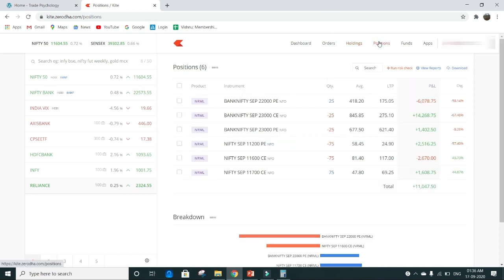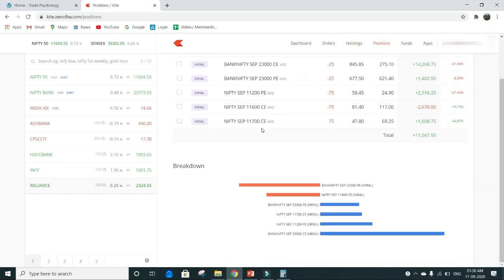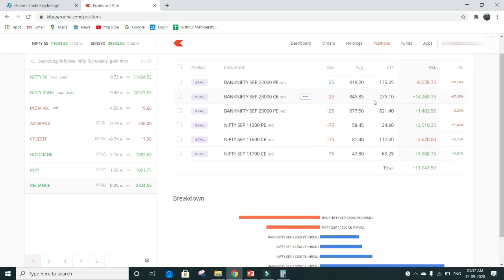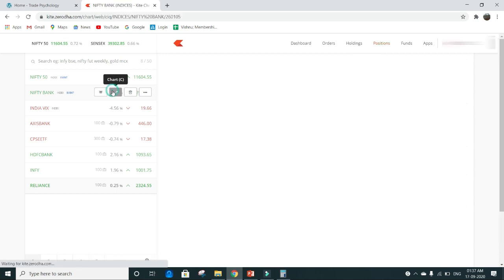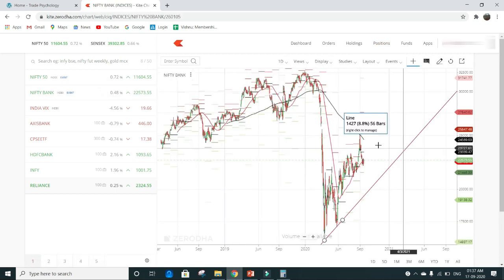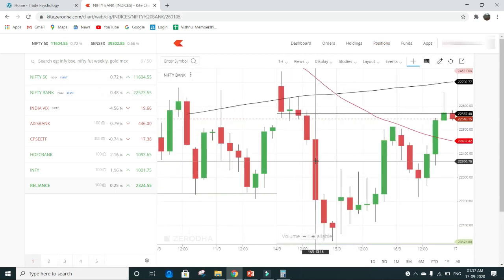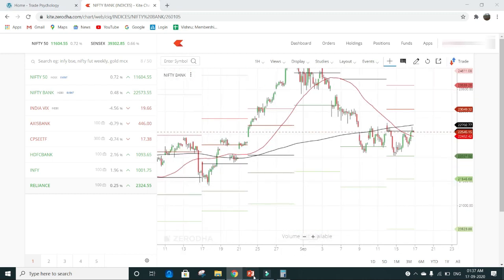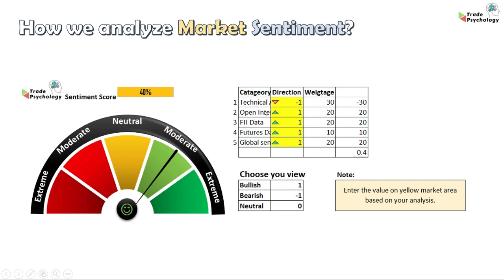And I also do options trading with weekly and monthly strategies, and here are some of the positions I'm currently holding. I've been trading with Nifty and Bank Nifty options, and you can see currently the profit is around 11,047. In options, I do hedging strategies. Most of the trades will be hedging based on weekly and monthly setups. I analyze the data based on various factors like technical analysis, open interest, FII, futures data, and global sentiment. Based on that, I decide the direction of the market and put up the hedging strategies.